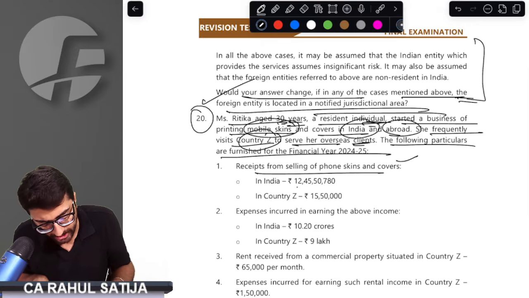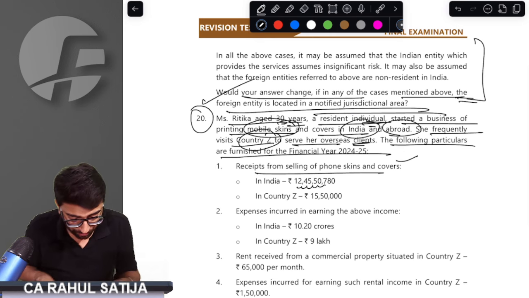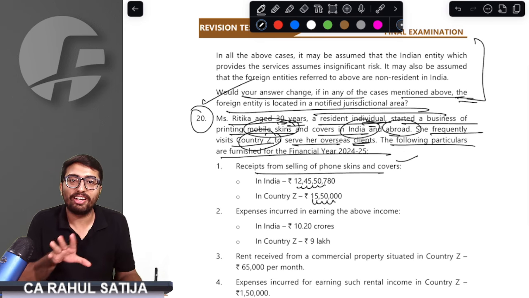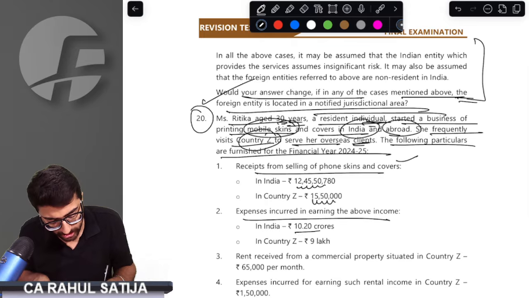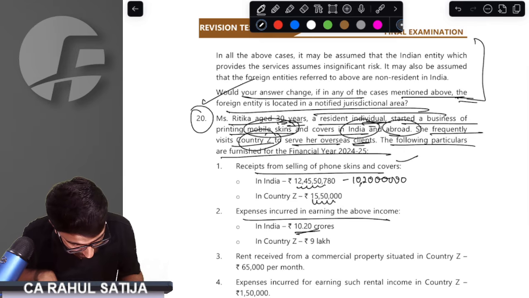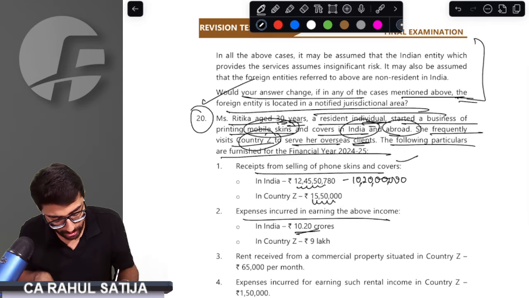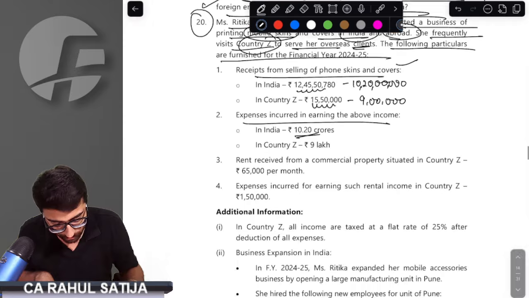Receipt from sale of mobile skins: in India, she sold mobile skins of 12 crore 45 lakh 50,780, and in country Z, she sold 15 lakh 50,000. No issue, business income. Expenses for earning: in India, we are always allowed deduction of this income. How much did we do? 10 crore 20 lakh. Perfect. And in country Z, we are allowed deduction. Yes, of course. In India, we are allowed deduction for that business expenditure.